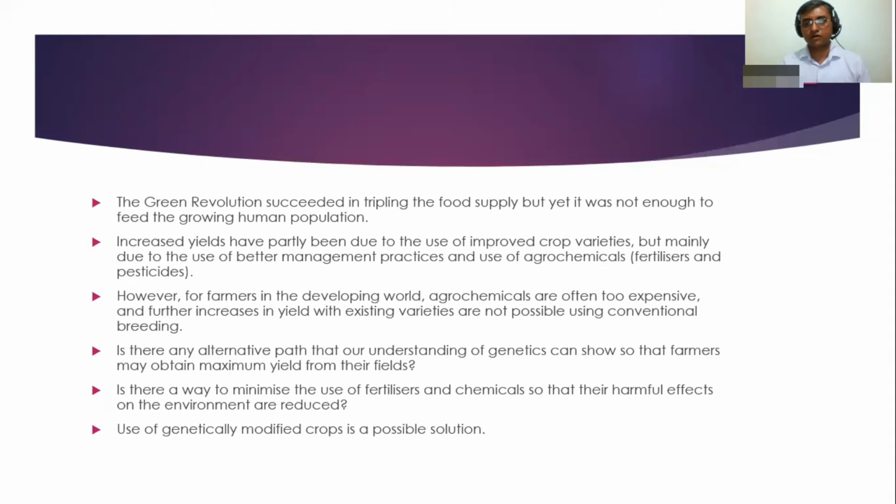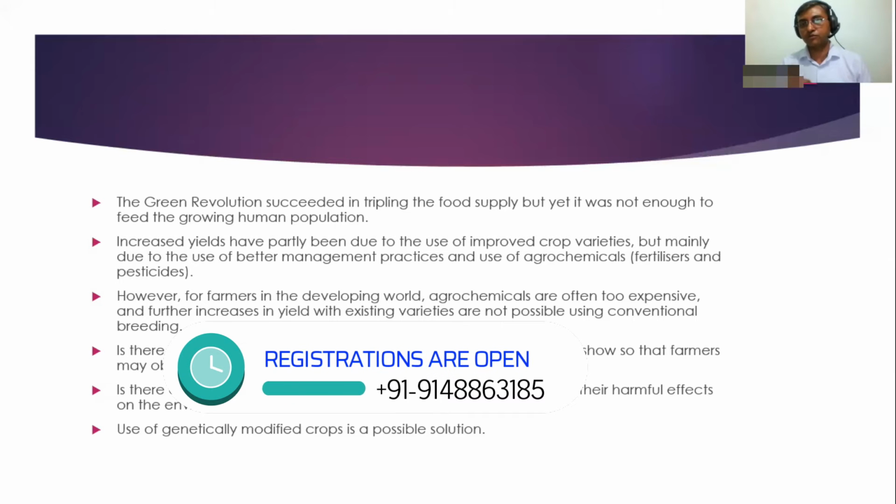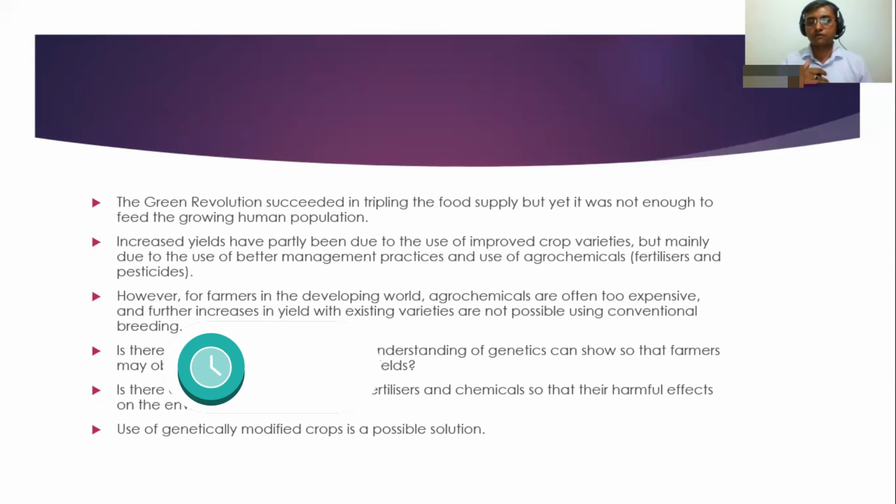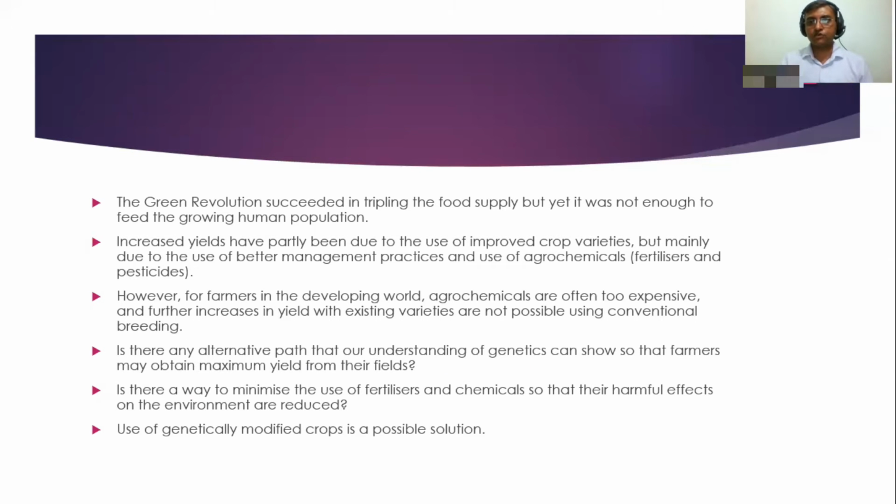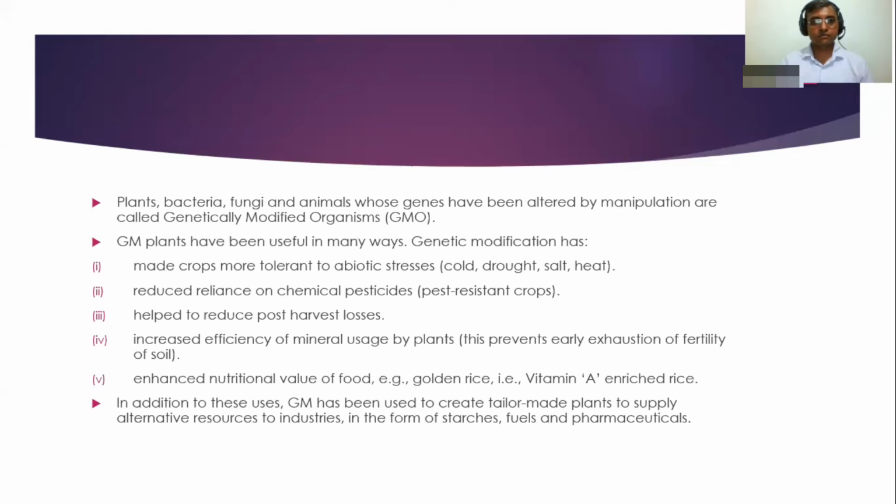But now the situation has arrived that we have to further increase production, and we have to minimize the use of agrochemicals as well as pesticides and insecticides. For that purpose, we are using genetically modified crops, and that is the most possible way by which we can increase the production. Let us see how this can be done.